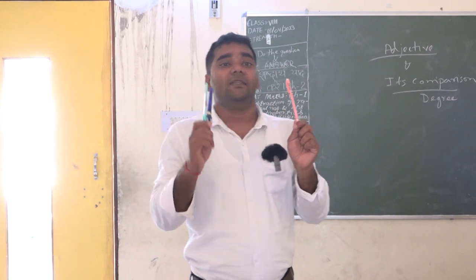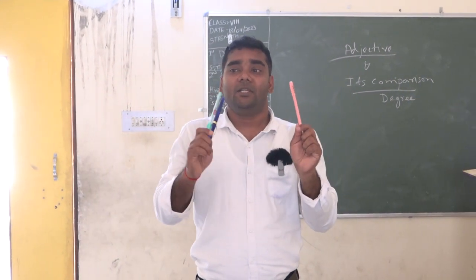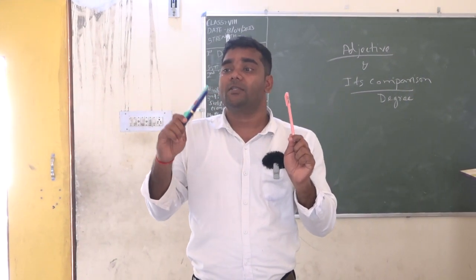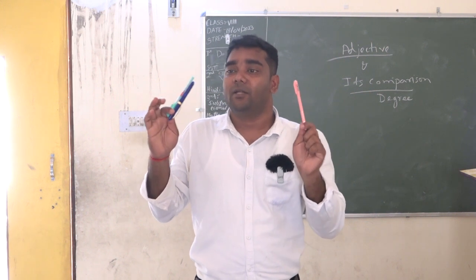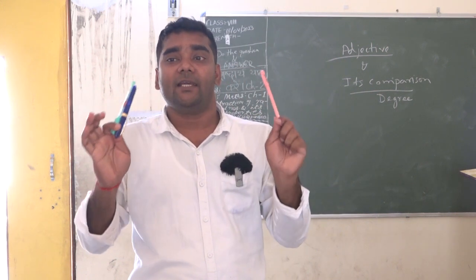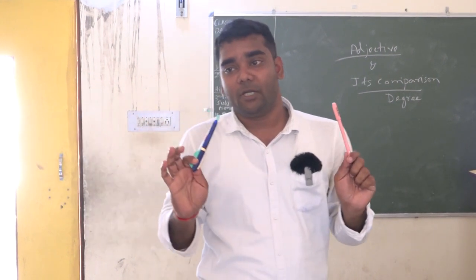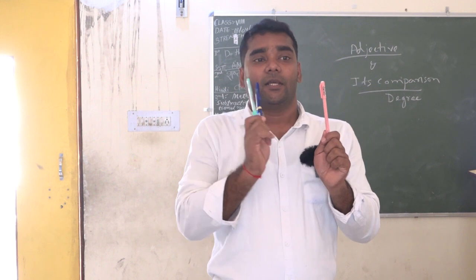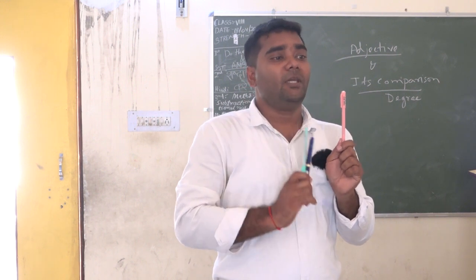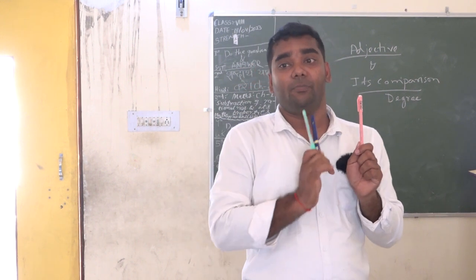Most beautiful of all these pens means what? Out of these 3 pens or more, now imagine right now in my hand there are 3 pens. If I hold more than 3 pens, no problem. Still we can say that this pink color pen to me is the most beautiful pen.